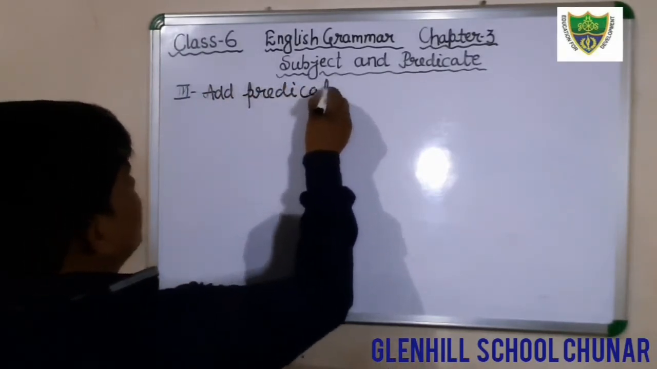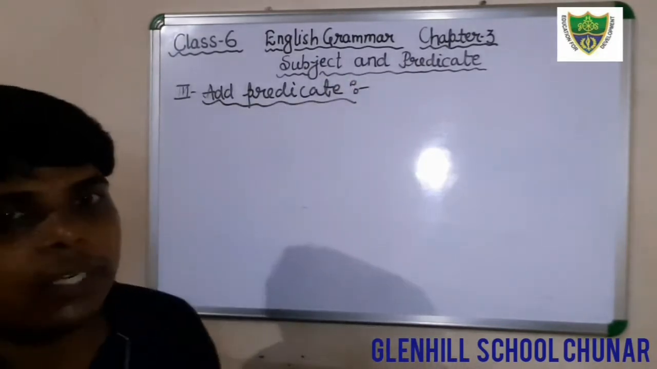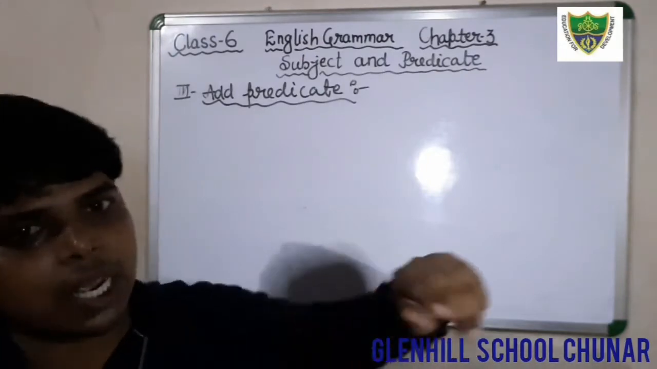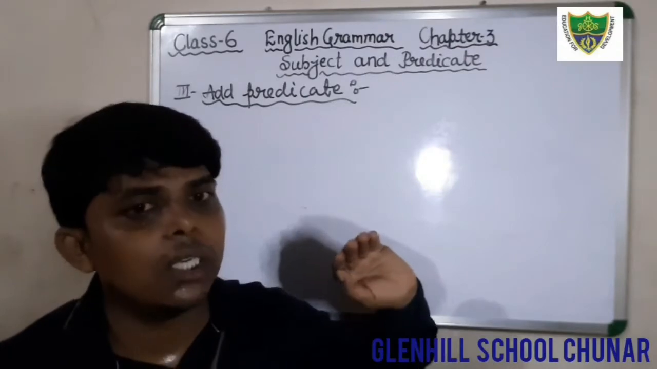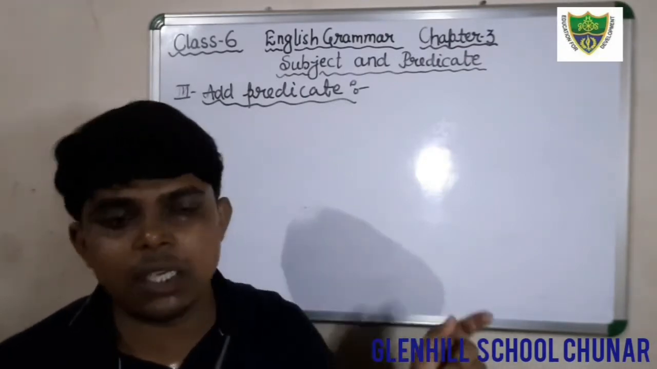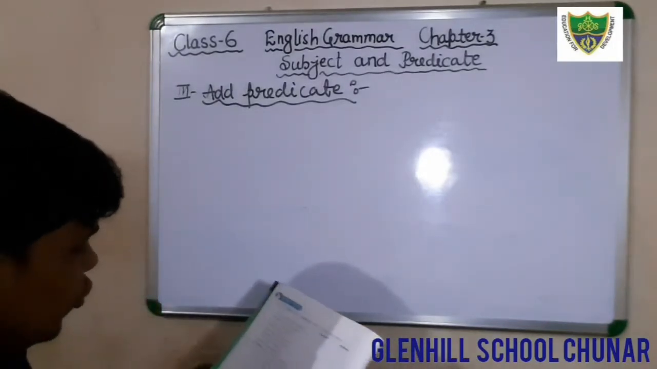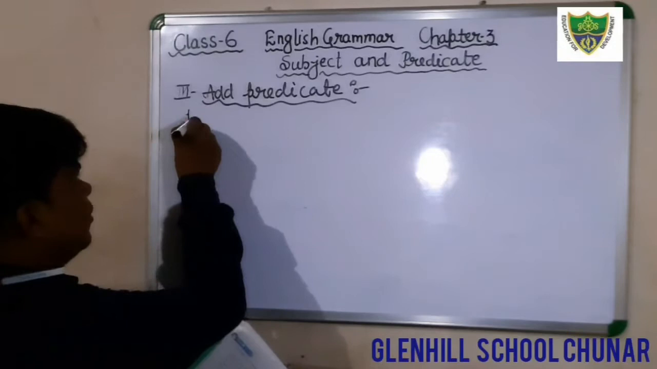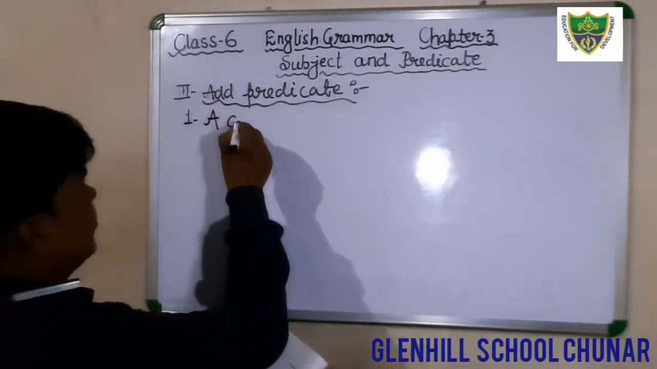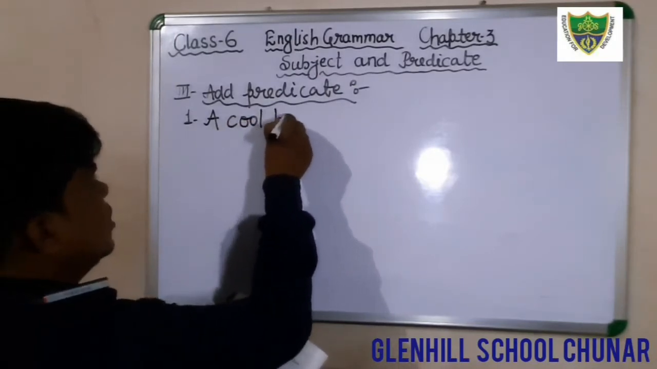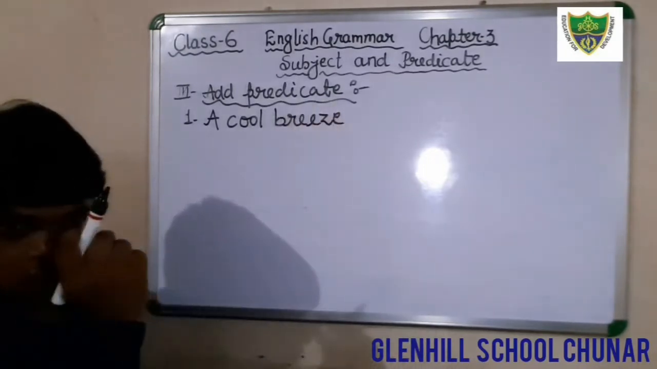This is your question. Question number 2 was to add the subject, but here you have to add the predicate. As I have already told you, what is a predicate? A predicate is a part of a sentence that tells something about the subject. Just see here, you have to add the predicate. In question number 1, the subject is already given: a cool breeze. Okay, this is your subject.